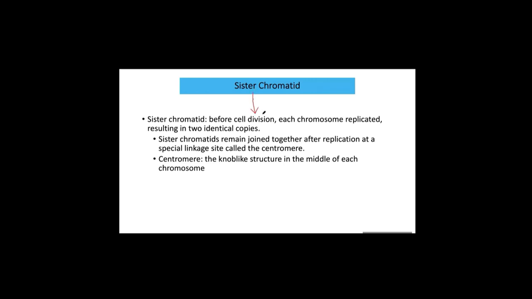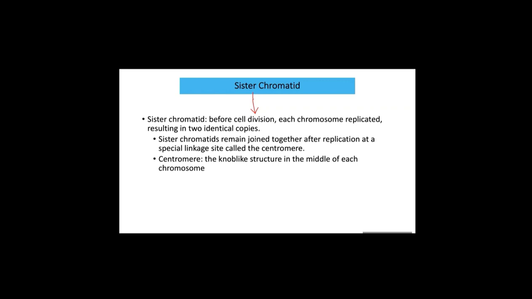When the cell decides to undergo mitosis, think about it, one mother cell becomes two daughter cells. So this one mother cell doubles its content so that it can evenly provide the proper amount of cellular contents to each daughter. So before cell division, the mother cell doubles in terms of cellular contents as well as DNA content. So sister chromatid means before cell division, each chromosome replicates or duplicates, resulting in two identical copies.